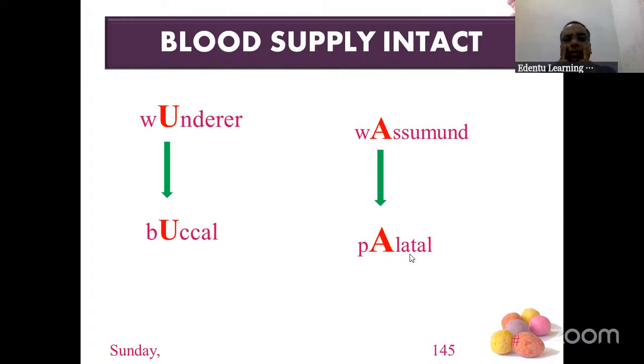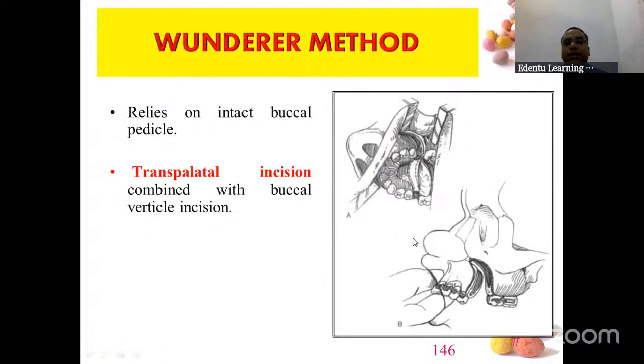So the osteotomy cut is given on the buccal cortex. You will not cut the buccal and the palatal cortex together. Only one cortex will be cut, and then the fragment will be moved. If it is excess, it will be trimmed, because you are giving a horizontal cut also here. Then the proper occlusion will be maintained, and like fracture plating, how you do with mini plates, like that mini plates will be kept.